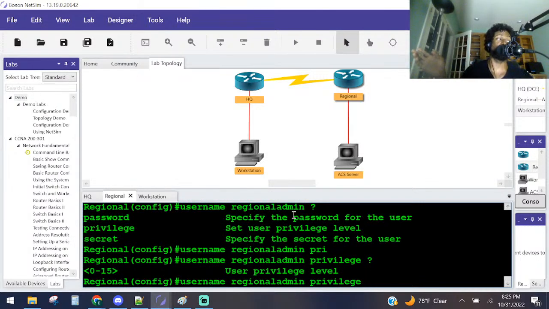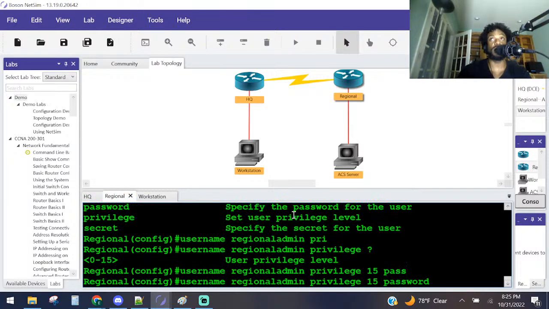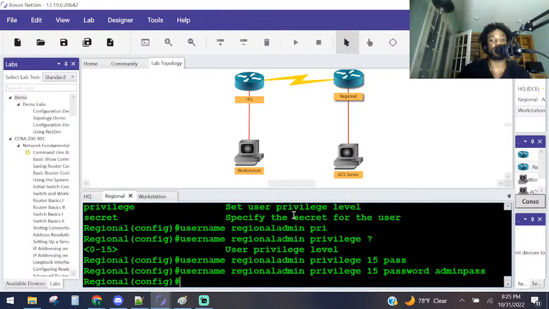0 meaning you can't really do anything on the router. That's like given to help desk users or the NOC or whatever. 7, you can do a little bit more. They give you specific privileges or whatever. And then 15 is the highest. You can do anything on the router. You're pretty much an administrator, right? So in this case, they said to set it to 15. The password was admin pass, PASS. Enter.